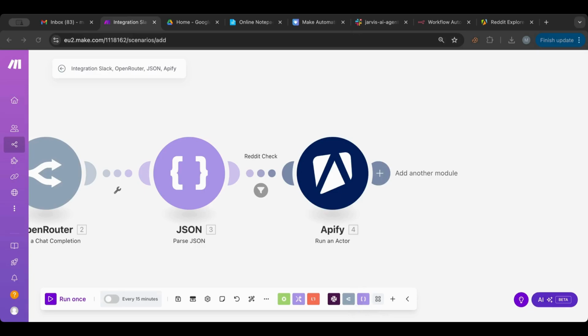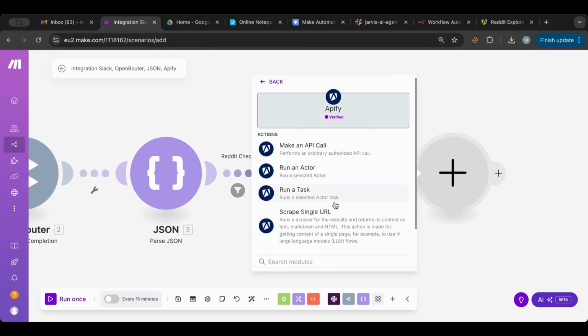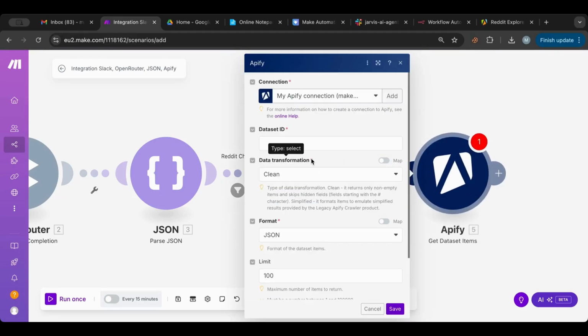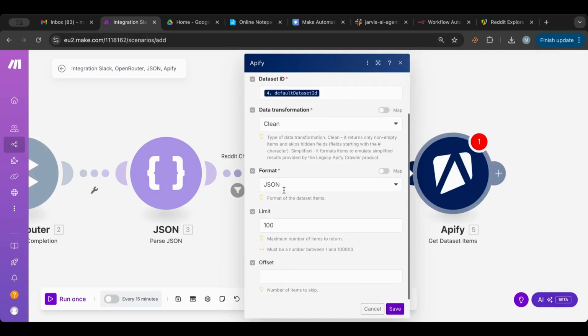Now, after we run the actor, we always need to get the data, because if we just run without getting the data, we didn't do anything. Okay, so the data is going to be from here, dataset ID, and everything should be fine.